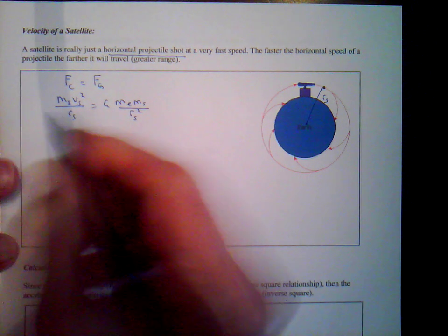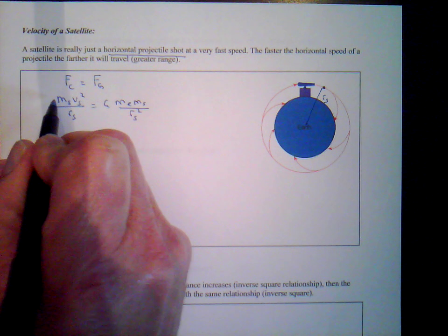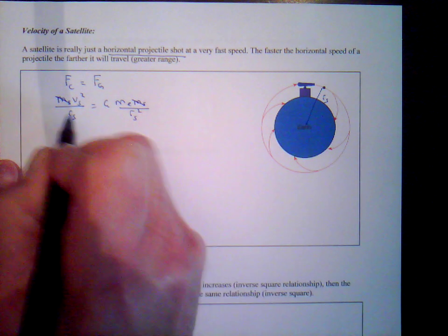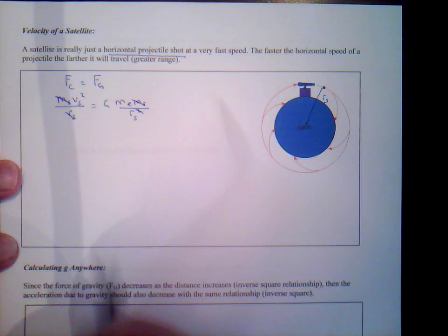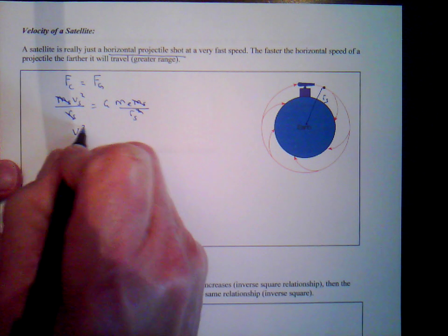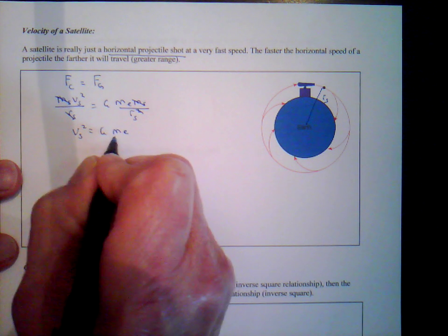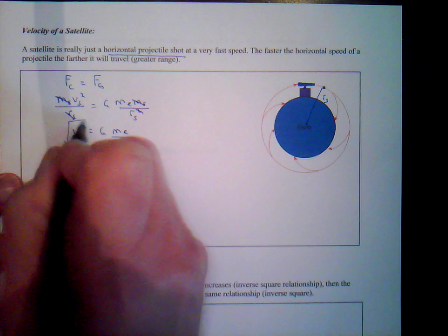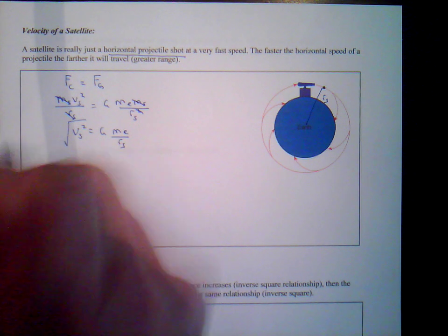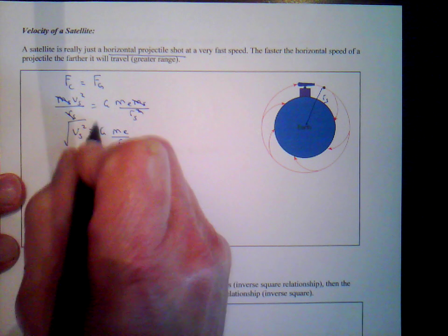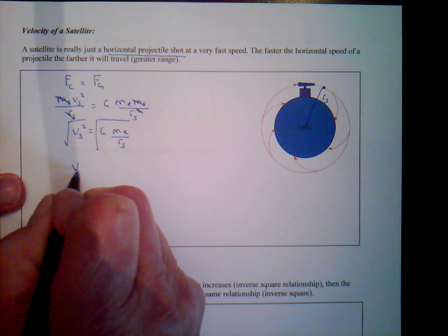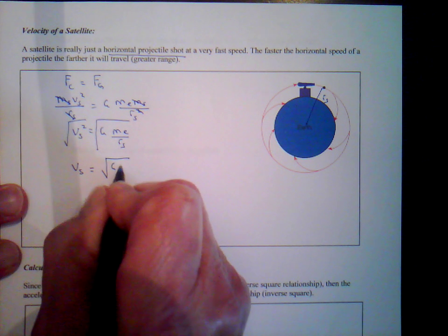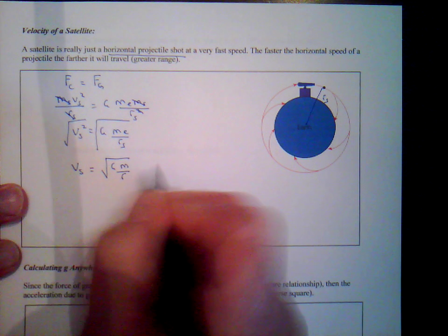We can cancel some things out just like we did before. This is the mass of the satellite. That cancels out. We're left with the mass of the Earth, which is the central object. And this orbital radius of the satellite cancels one of these. And then again, we have the velocity of the satellite squared is equal to G times the mass of the Earth over the orbital radius of the satellite. We take the square root of both sides. We want the velocity of the satellite. We want to determine how fast the satellite has to be moving in order to orbit the Earth. Take the square root of this. This simply becomes the velocity of the satellite equal to the square root of G times mass over radius.